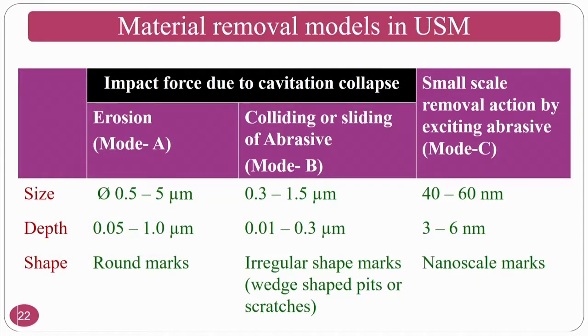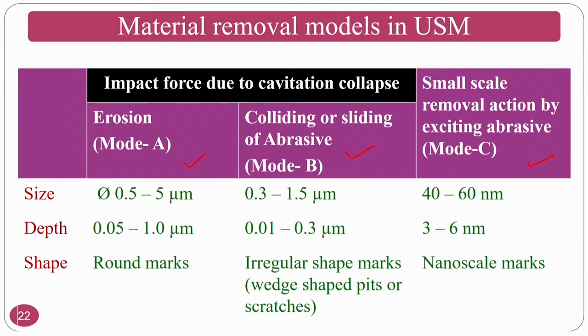We have seen three modes of material removal, that is erosion, colliding and sliding action of the abrasive particles, and small scale removal by the exciting of this one. If you see the size, 0.5 to 5 microns normally, if you see the collide distance, it gives the depth 0.05 and the shape normally it gives round marks. Basically erosion will give the round marks.